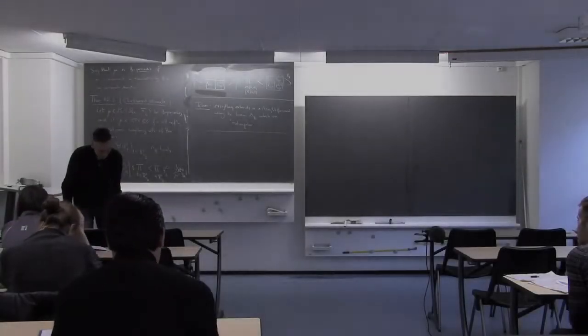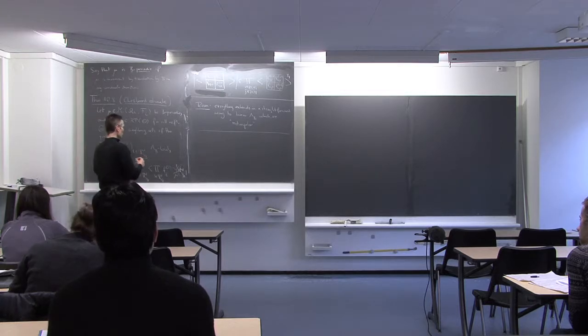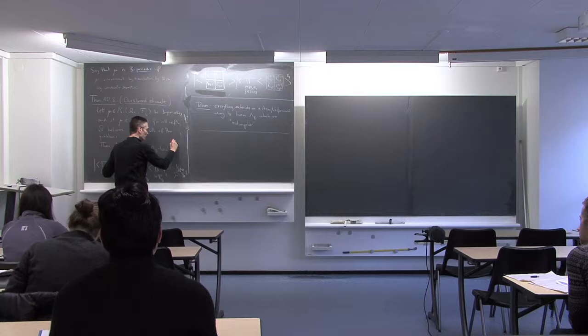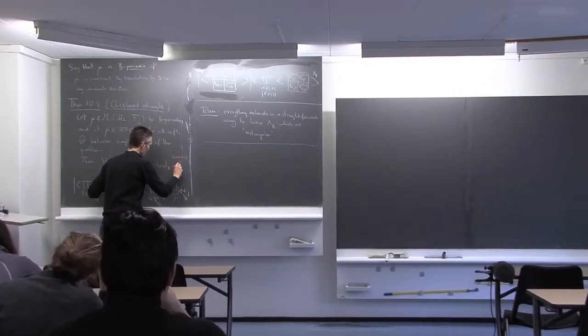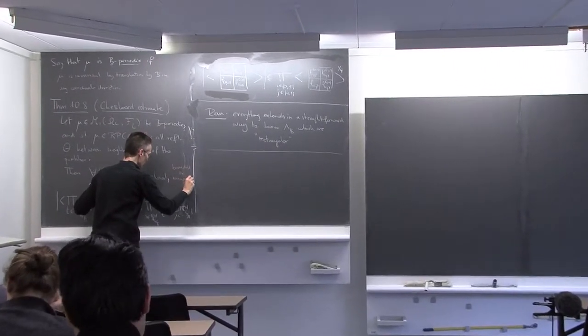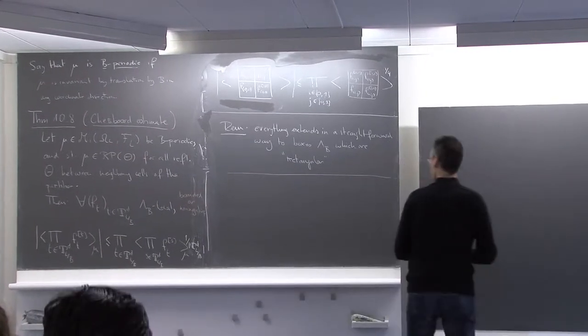Okay, so let me just say one thing. I forgot one assumption in the theorem about the function f. I want them to be either bounded or non-negative. Forgot that. It's important in the proof, you will see it. So now let's turn to the proof.